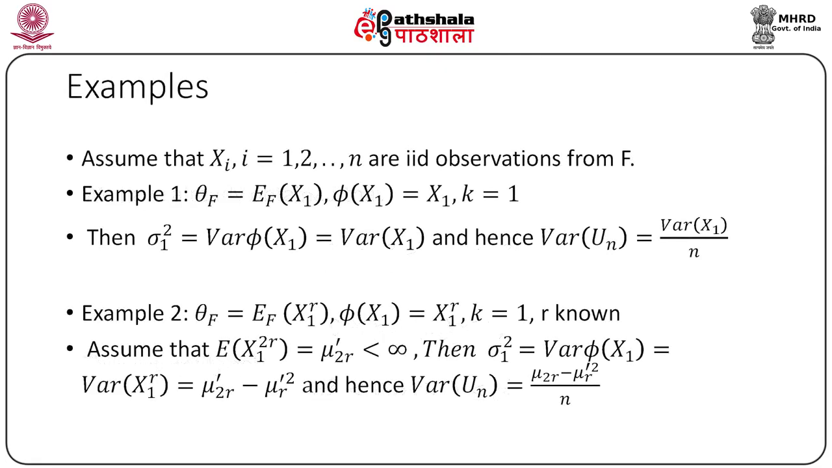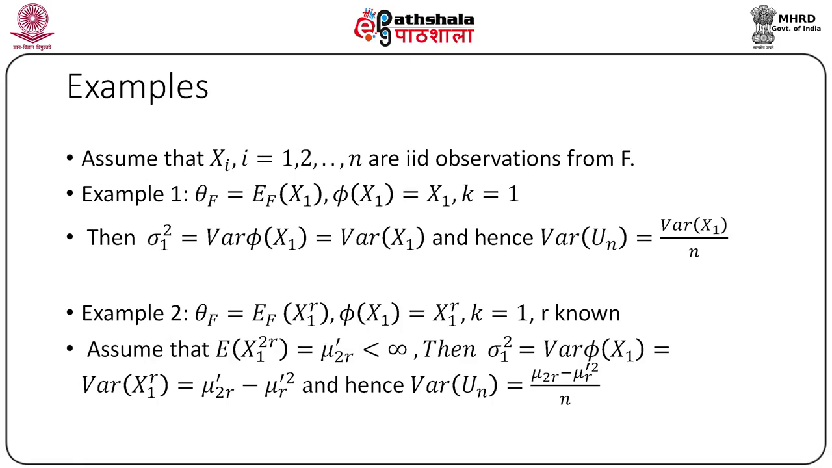Now, let us consider some examples on finding the exact variance of U statistic. First of all, assume that xi are IID observations from F and consider estimation of expected value of x1. Then the kernel is nothing but phi x1 equal to x1 and the degree of the kernel is k equal to 1. Then by definition, sigma square 1 is variance of phi x1, which is nothing but variance of x1. Thus, we get the exact variance of U statistic as variance of x1 divided by n.